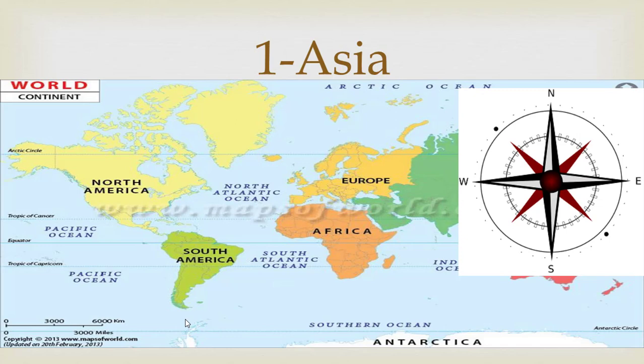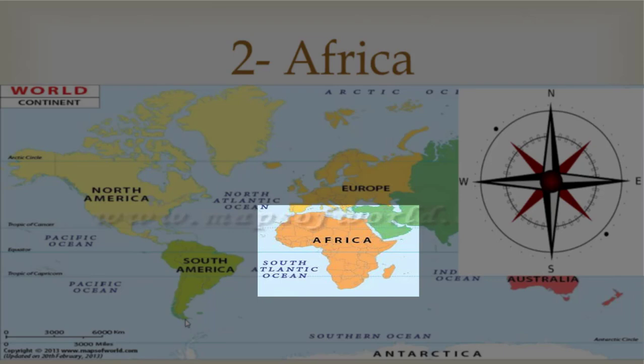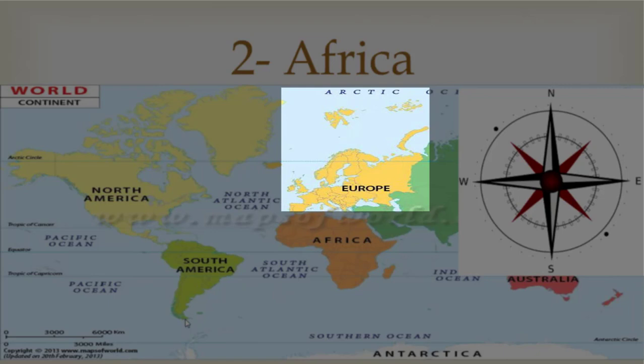Now the second continent is Africa. It is the second largest continent of the world. Now put the direction map on Africa and describe the geography of Africa. So what is in the north of Africa? Yes, Europe and Arctic Ocean, very right.